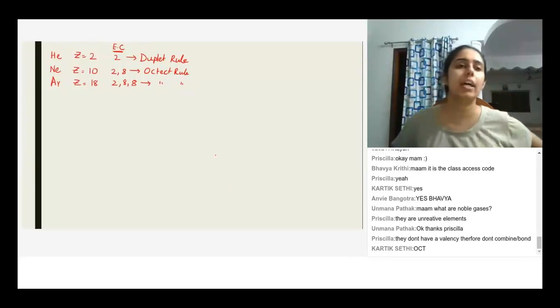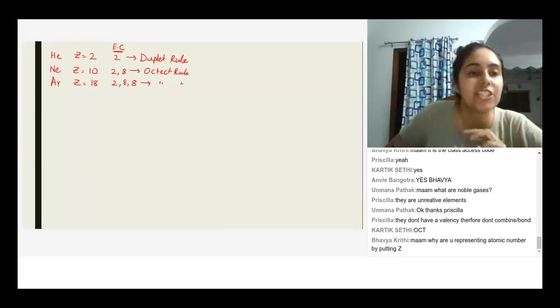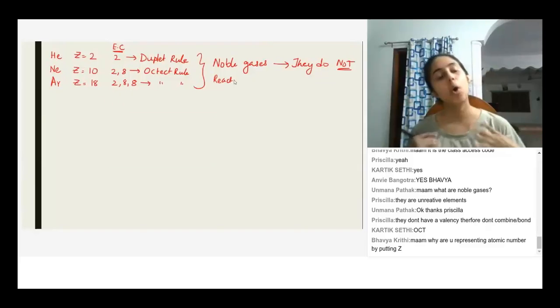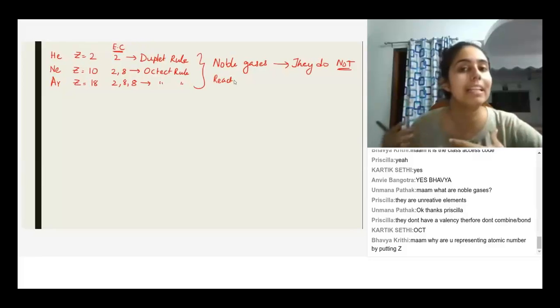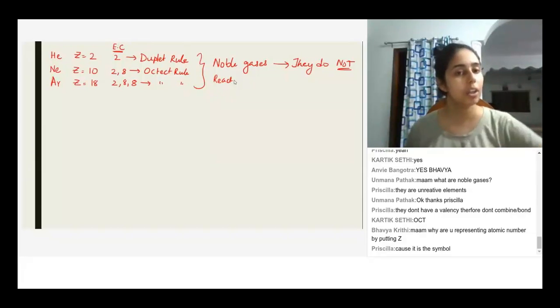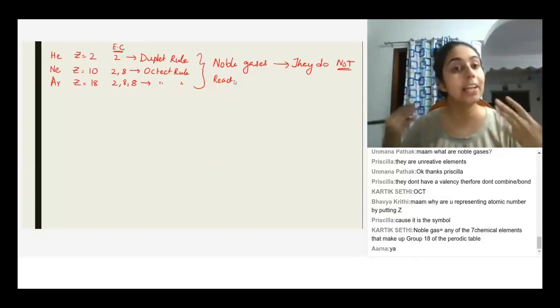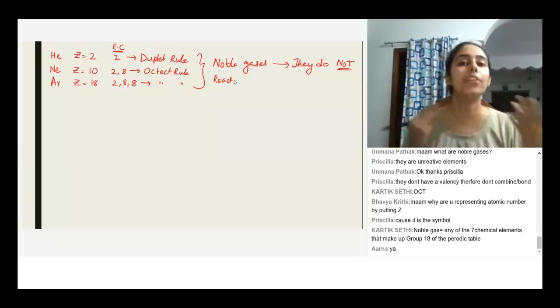So all of these are satisfying either the duplet or the octet rule, which is why these are noble gases. Noble gases do not react, they are completely stable. And all other elements in the periodic table try to achieve the noble gas configuration. All the elements are not stable, but they try to become stable by complying with the octet rule or the duplet rule.